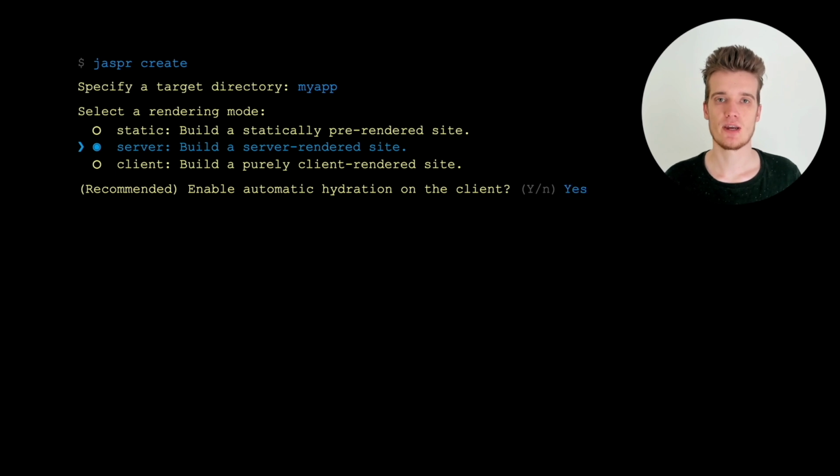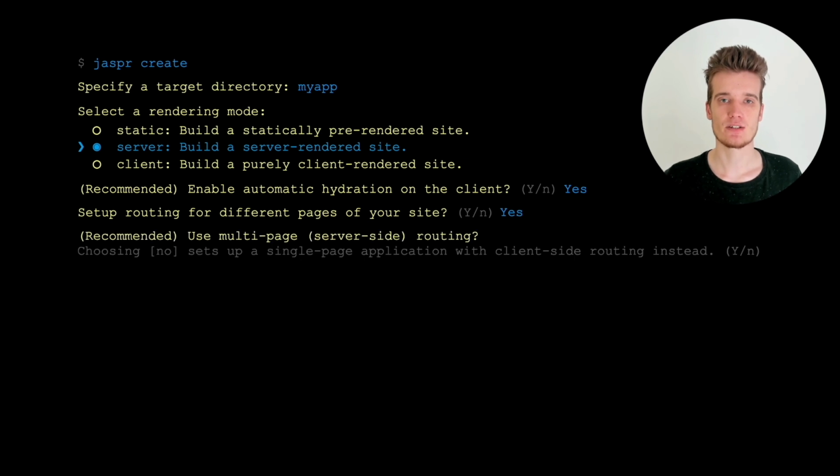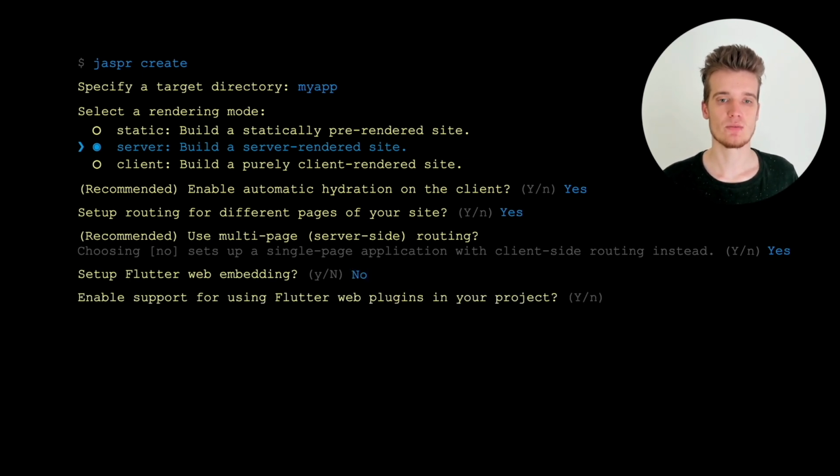Then I need to enable some additional options. Most of them you can just leave at the recommended option. I'm going to select routing here because we want to route between different pages of our site. And we don't want to embed a Flutter app, but we do want to use Flutter Web plugins. This is a special capability of Jasper, where you can actually import Flutter plugins in your Jasper app. And this is enabled by Jasper's special compiler pipeline.